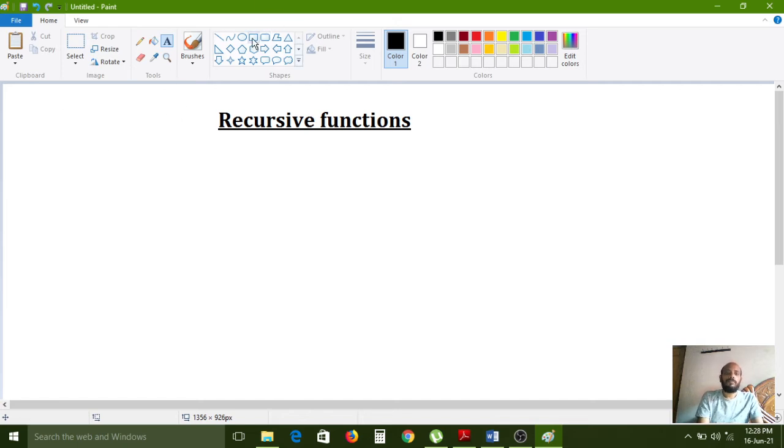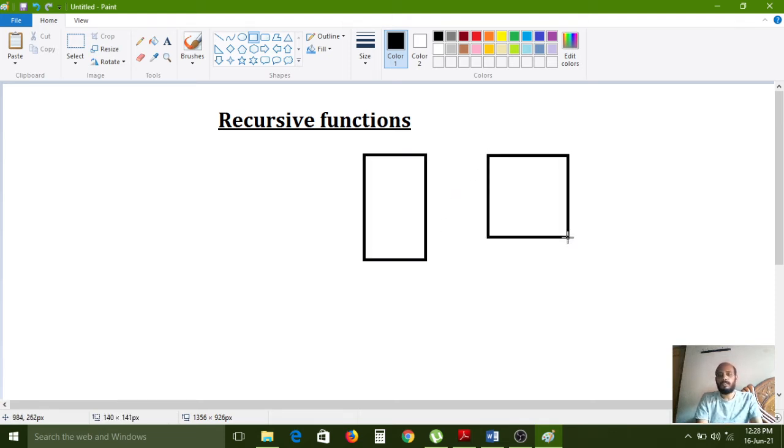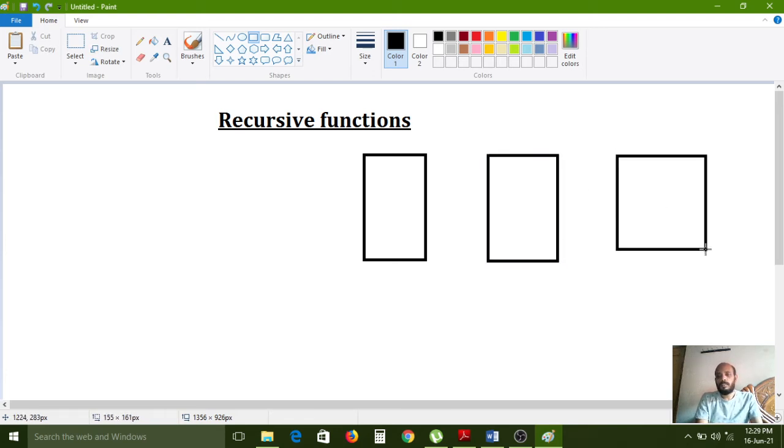Now I have function 1, and also function 2, and also the main function. Carefully observe here.